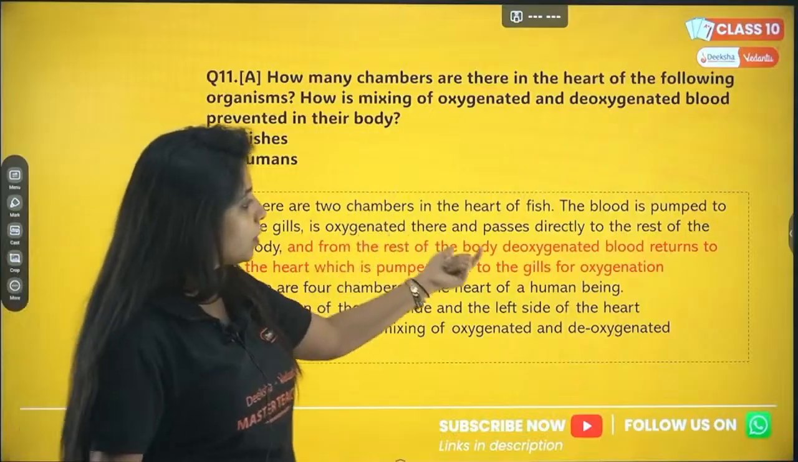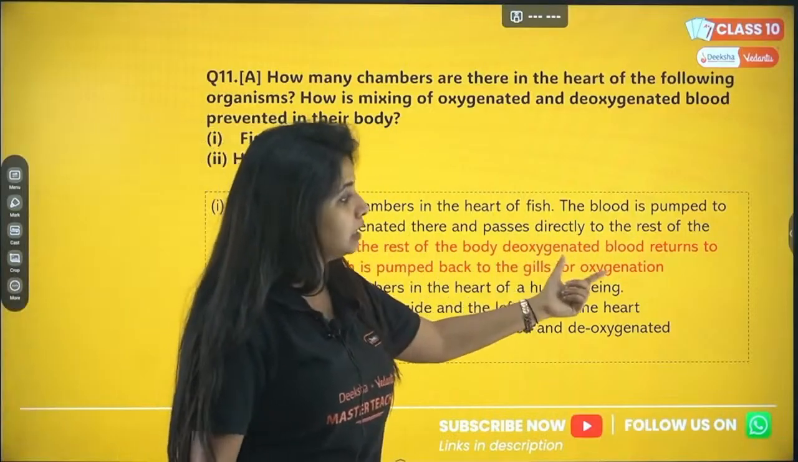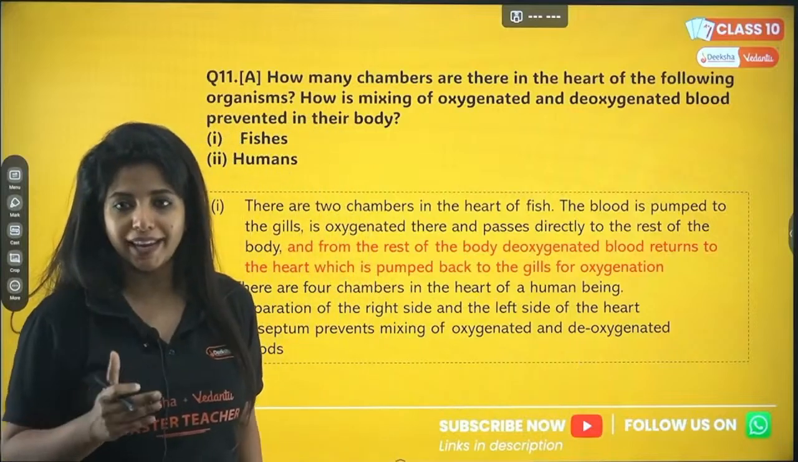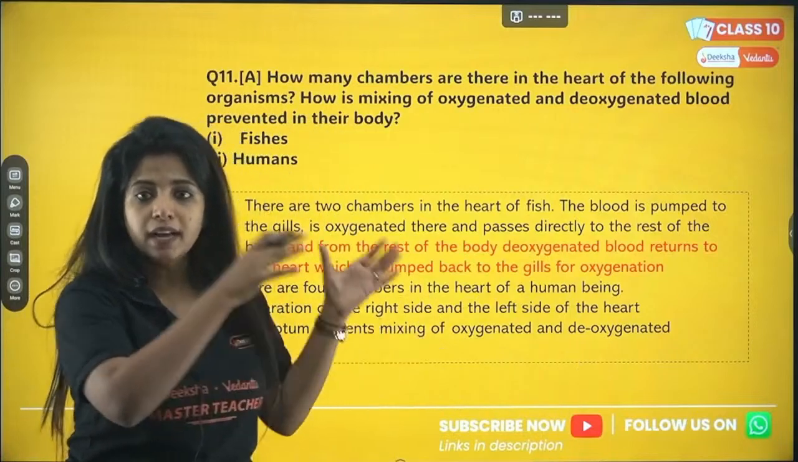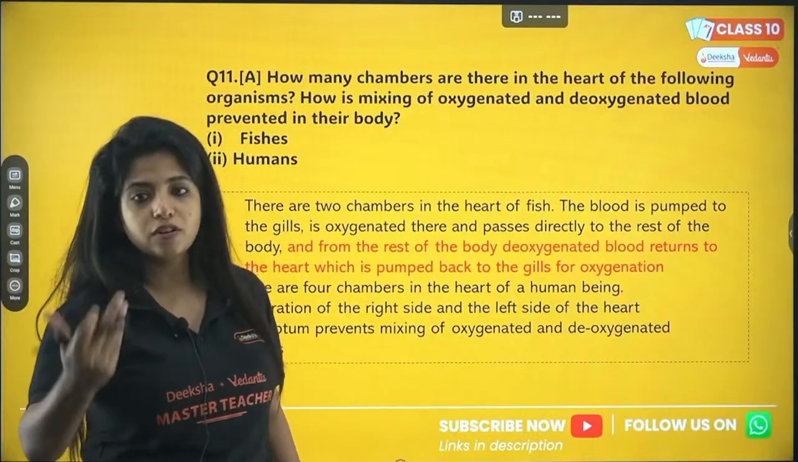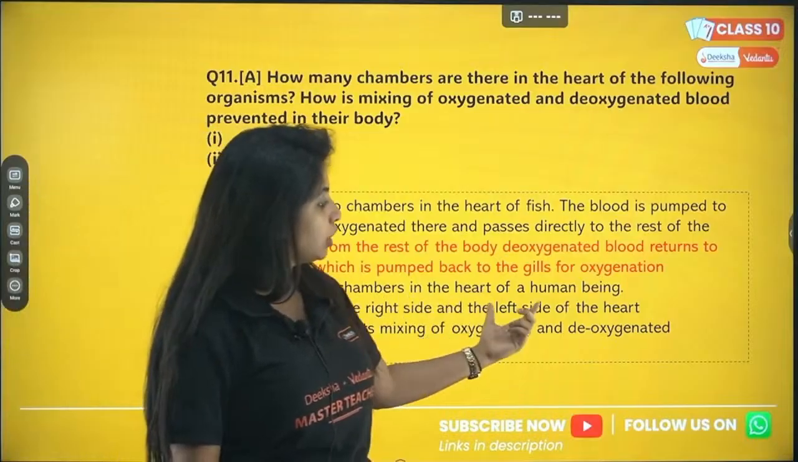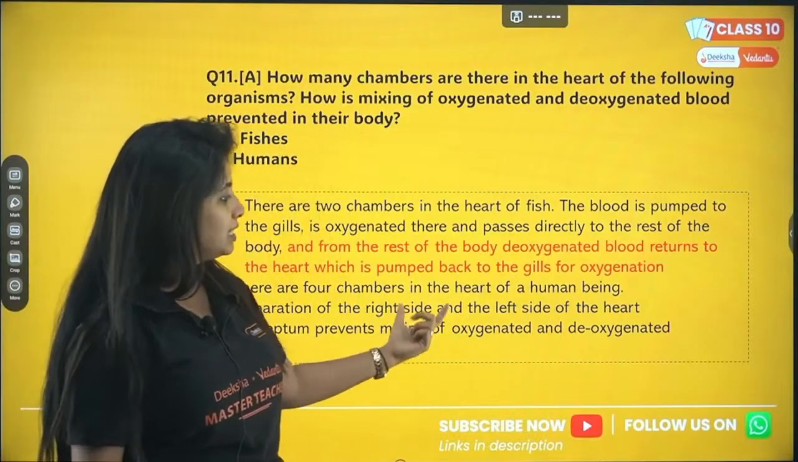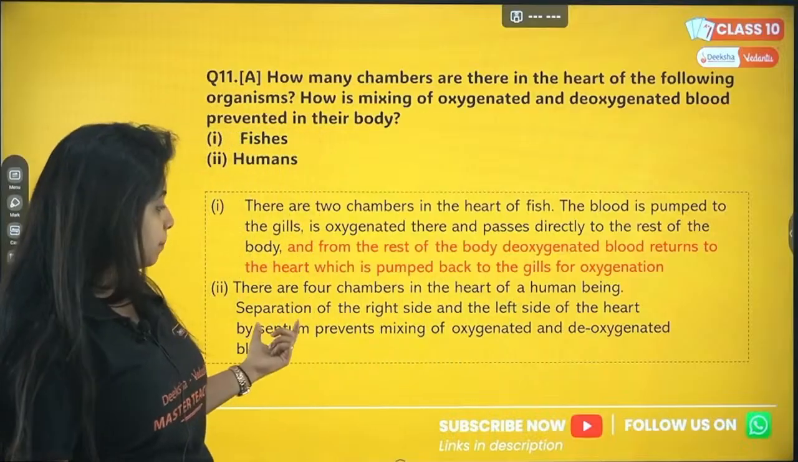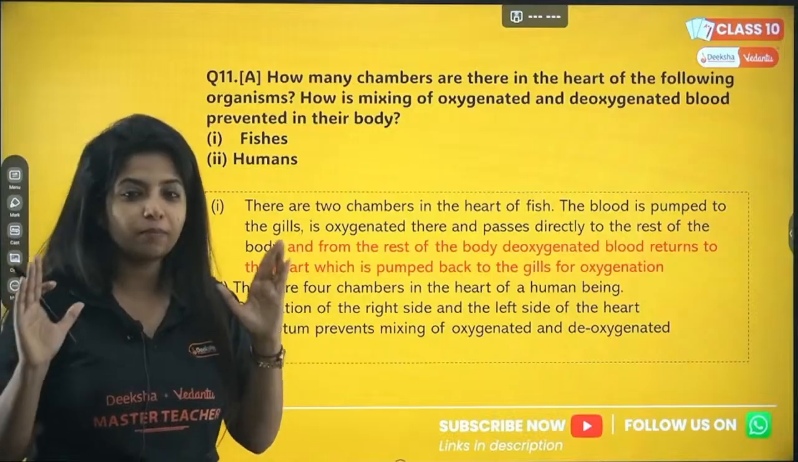Now from the rest of the body, deoxygenated blood returns to the heart, from where it is pumped back to the gills for oxygenation again. Now what happens in the case of humans? There are 4 chambers in the heart of a human being. Separation of the right side and the left side of the heart by a septum prevents mixing of oxygenated and deoxygenated blood. That's all. Remember, it's a 2-mark question.